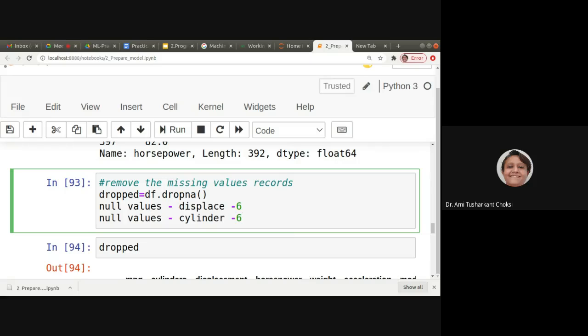If they are not common for the null values, if they uniquely have the null values, then 6 records for this column and 6 records for that column will be removed. The whole record is being removed. It is nothing like the particular column is being removed. The column is not removed at all, okay? The column is there, but the record where the null value is there will be removed. Got it?